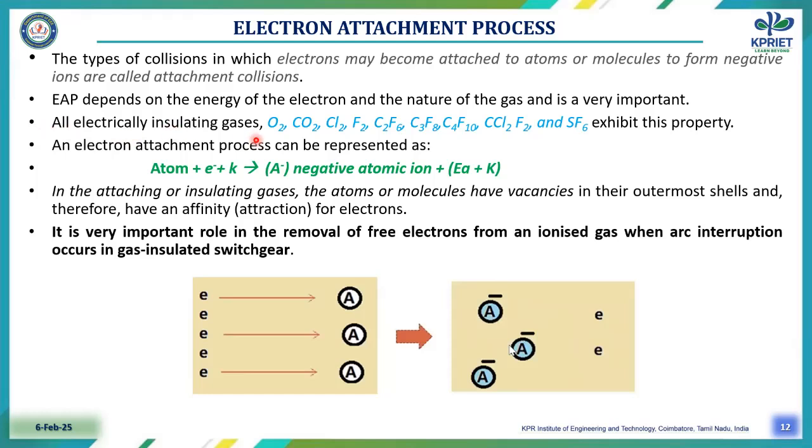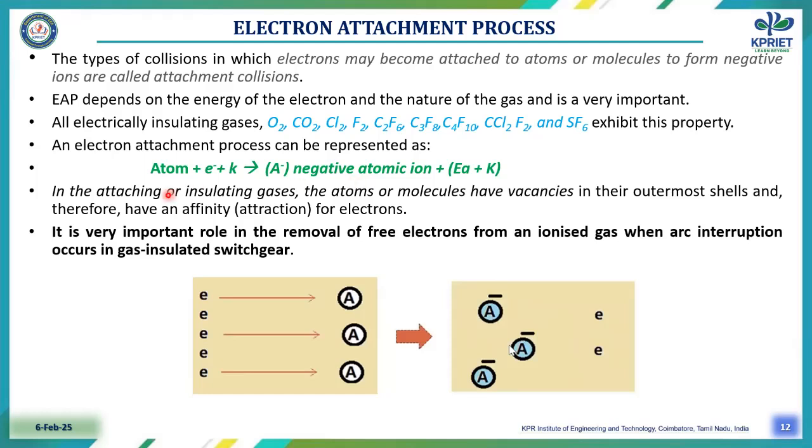All electrically insulating gases, O2, CO2, Cl2, F2, C2F6, C3F8, C4F10, CCl2F2 and SF6, exhibit this property. An electron attachment process can be represented as atom plus electron gives a negative ion plus electron affinity energy.